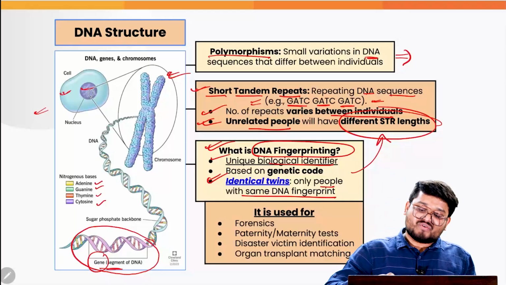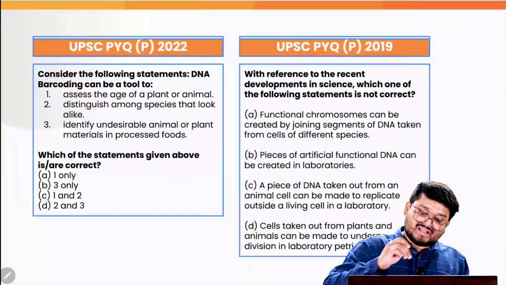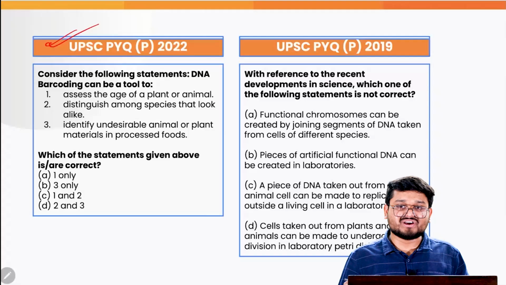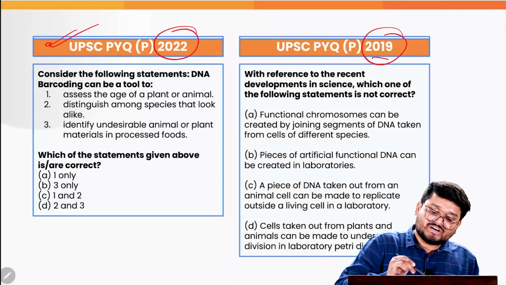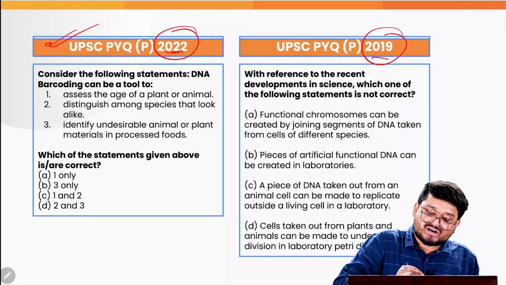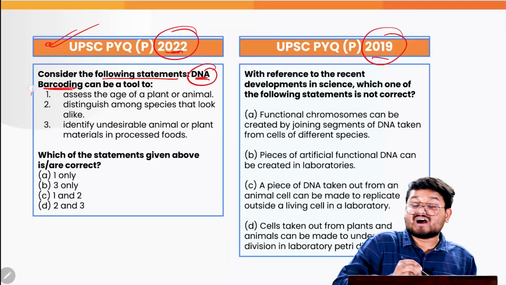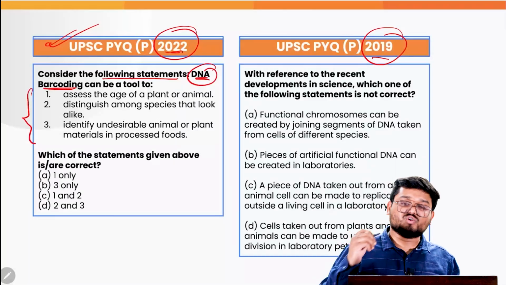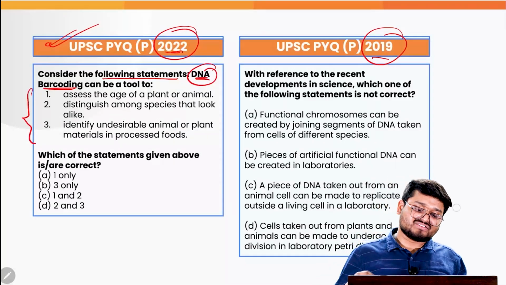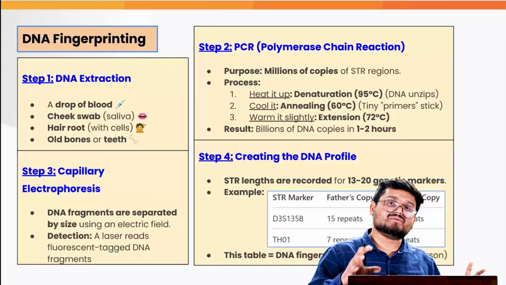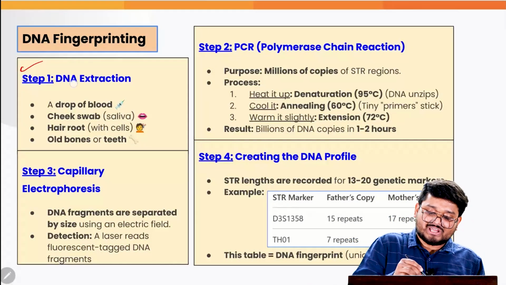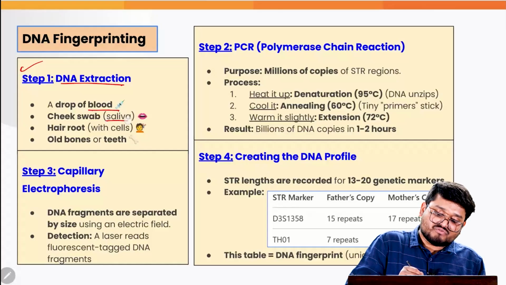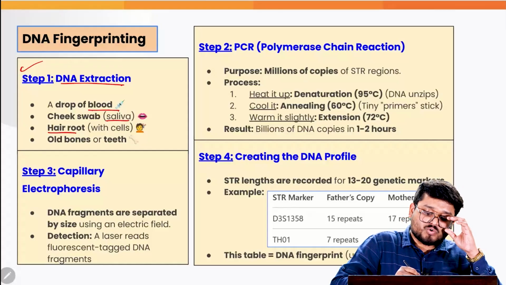Correct? Now, when we talk about this concept, let us also solve some of the PYQs here from 2022 and 2019, where the 2022 one is asking about the following statements on whether DNA barcoding can be a very important tool for the following purposes or not. So let us understand here, firstly, how DNA fingerprinting actually takes place. The very first step is DNA extraction using your blood, saliva, hair, or old bones or teeth.